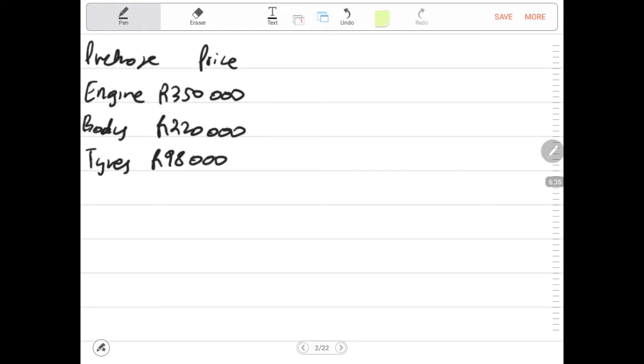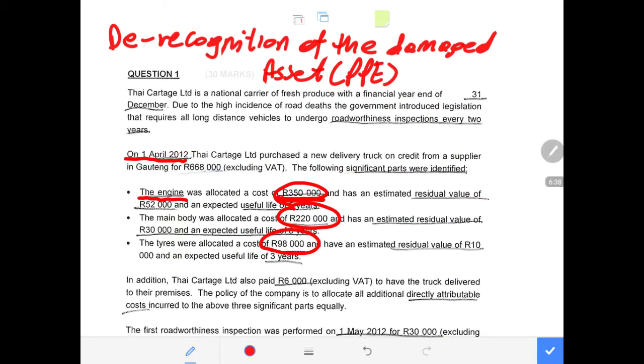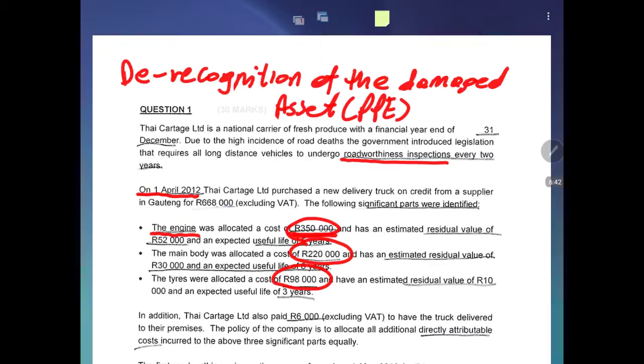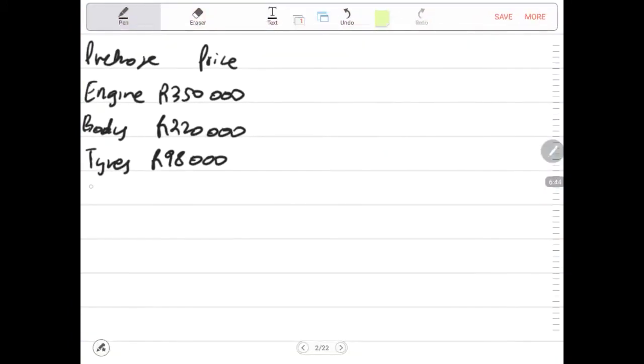Remember, there was an inspection that needs to be done every 2 years, which is the roadworthy inspection. So we expect that there will be an inspection cost that will be given to us. The inspection will definitely have its own cost separately, but it's not the purchase price. It will be after other costs have been taken into account.